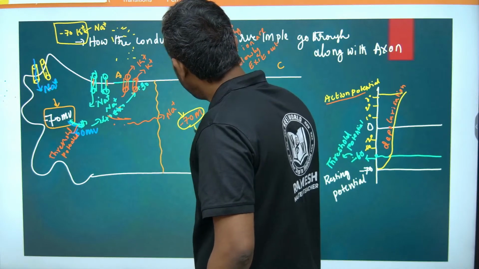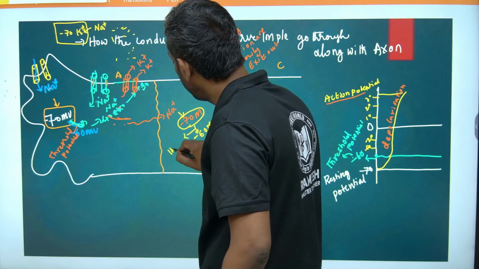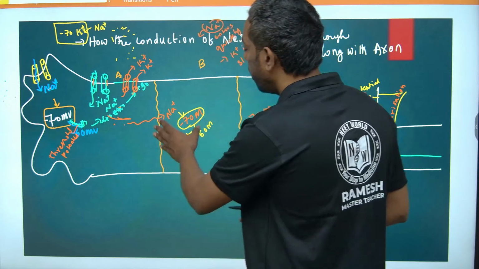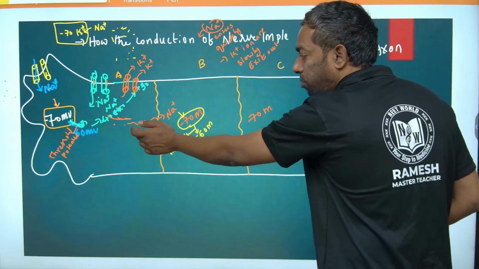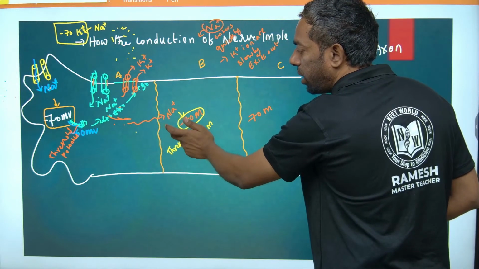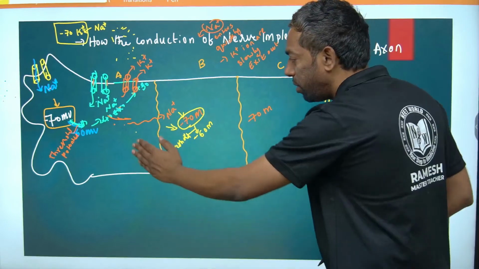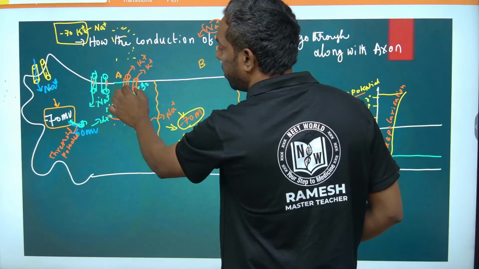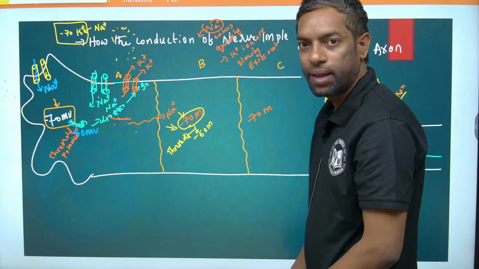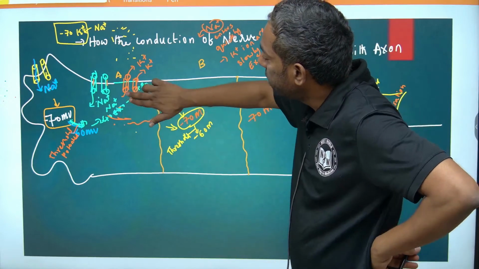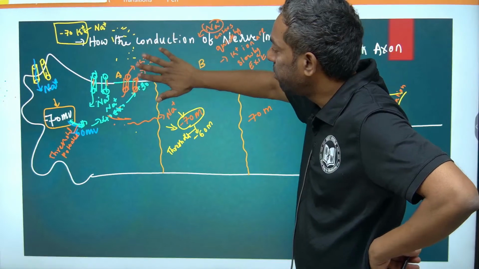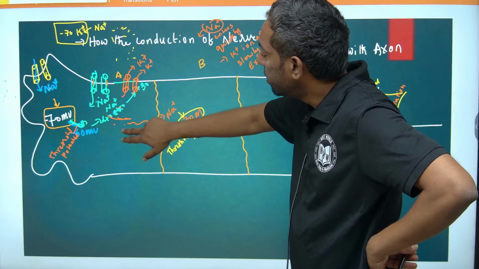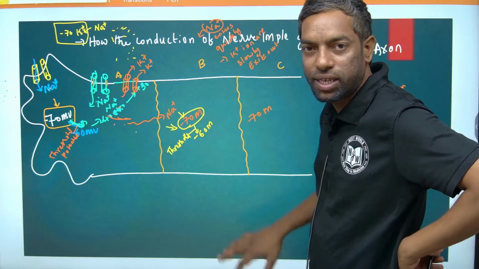This is threshold potential again. If sodium ions from the A segment enter into the B segment, plus charge enters the B segment, and plus charge, which is potassium, is going to move out. In this condition, plus charge is going to move out from this segment in the form of potassium, and in this segment as well the sodium ions are trying to enter.